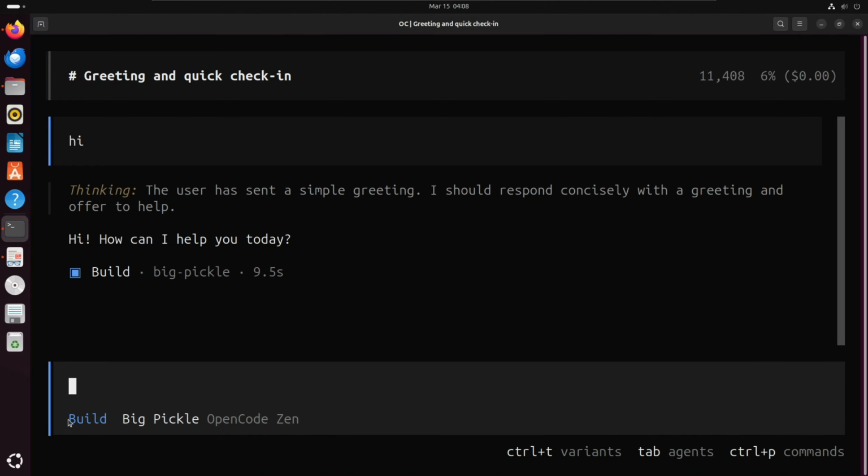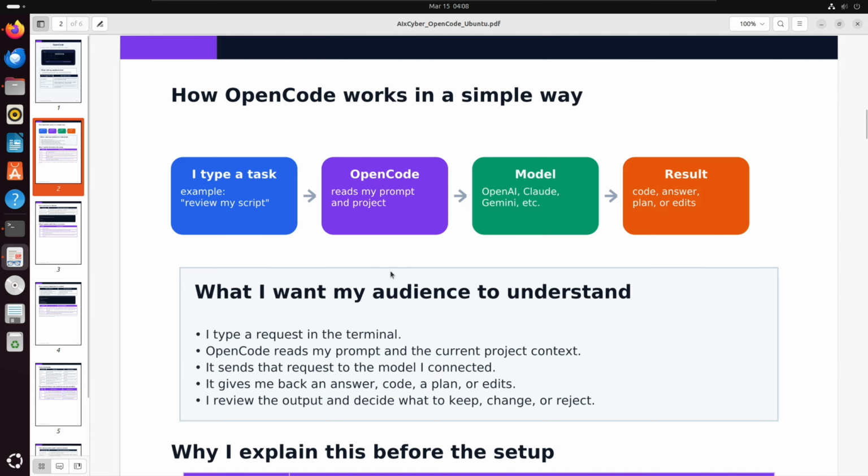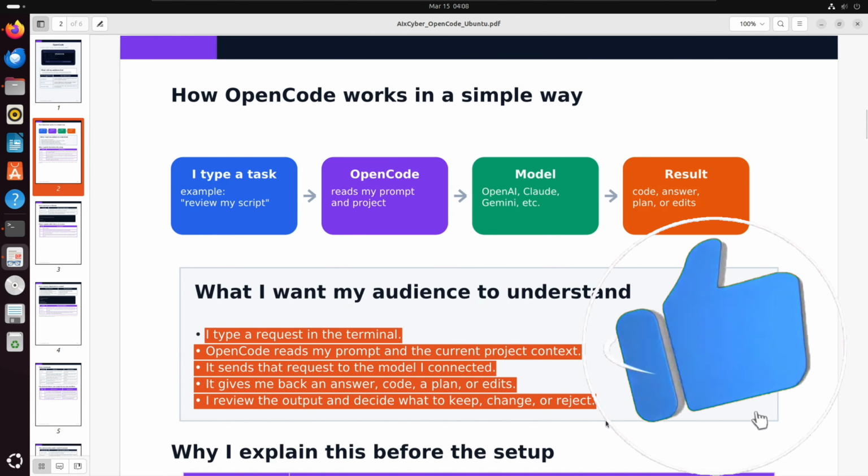Okay, and if you click Tab, then the build will change to plan. Okay, keep this in mind. The Big Pickle AI model took 9.5 seconds to respond because it is in build mode. See, I type the request in the terminal, OpenCode takes the prompt, sends the request, and the model is connected. Okay, it's showing that I am connected there.